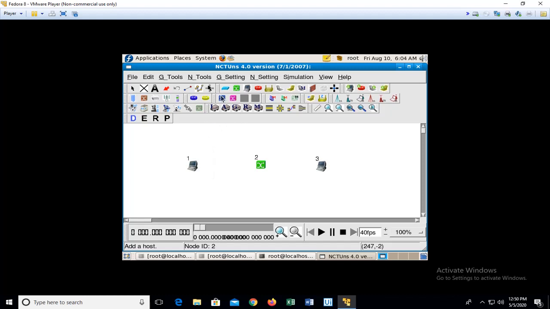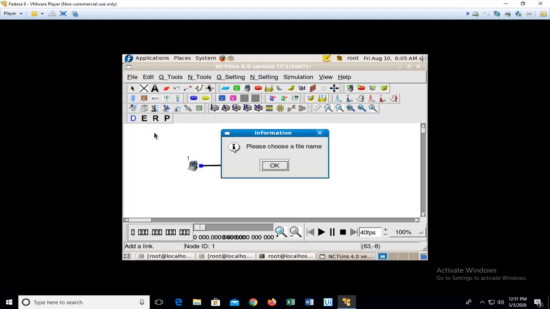Okay, so these are the three things, and suppose I want to establish a connection. So these things I can do in the draw topology form. Once I create the topology, then in order to configure the systems, we have just set up the links, we haven't configured it. So we have to go to the edit property.